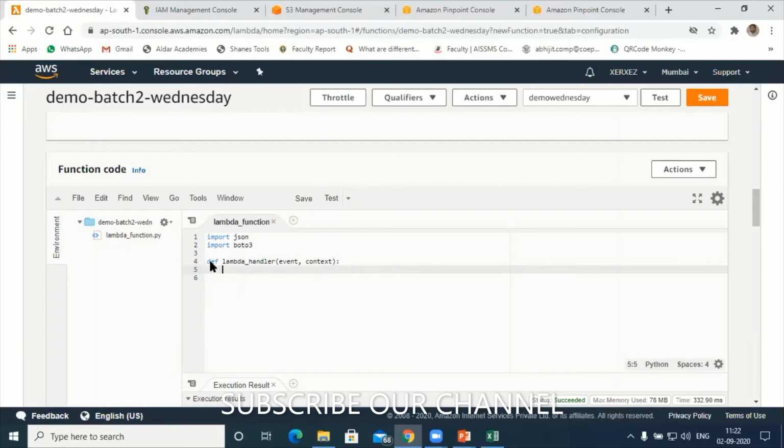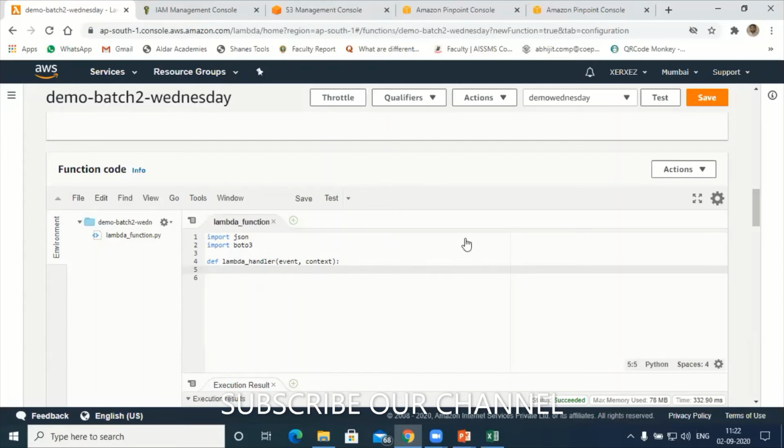Sorry, before writing the program, I have to go to S3. Sorry, participants, we can write the program and next integrate with S3, but first we need to configure S3. So let's say I'll go to S3 now.